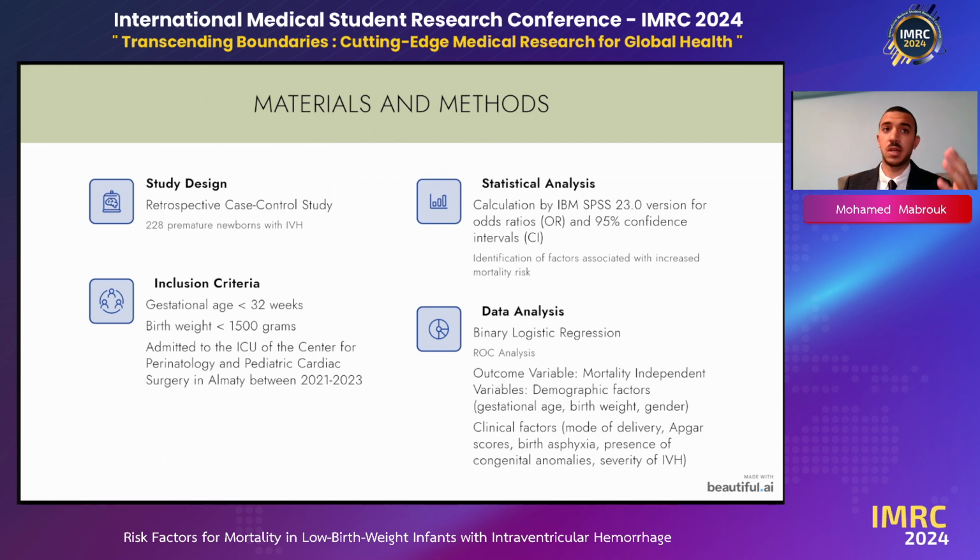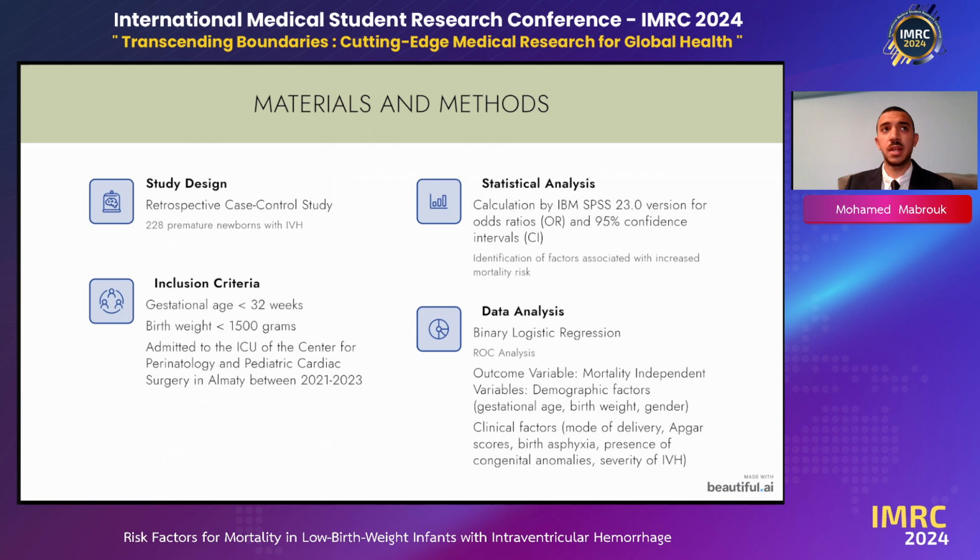Our study design was a retrospective case control study. We had 228 premature newborns with IVH. Our inclusion criteria were gestational age less than 32 weeks and birth weight less than 1,500 grams. And of course, they had to be admitted to the ICU of the Center of Perinatology and Pediatric Cardiac Surgery in Almaty between 2021 and 2023.